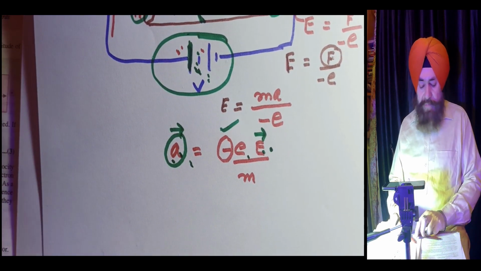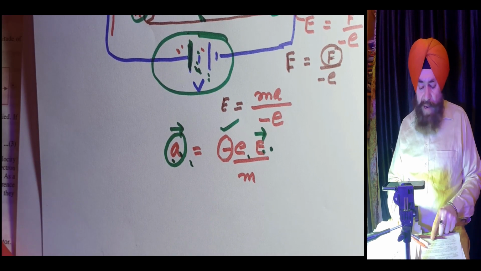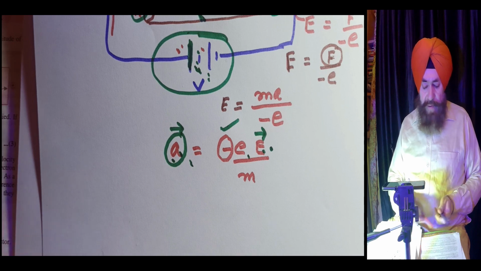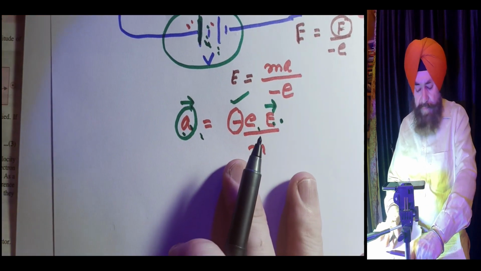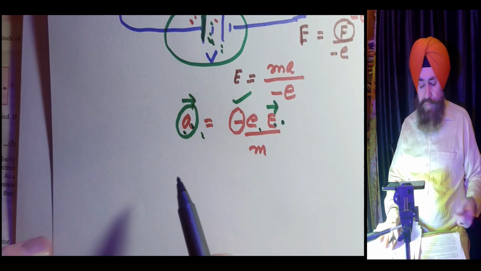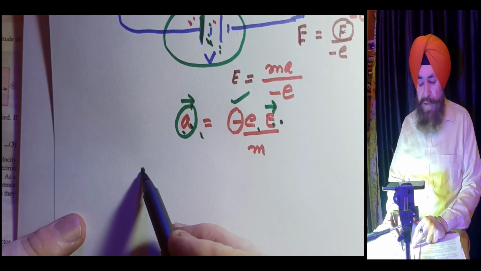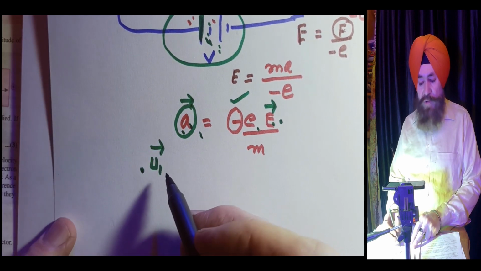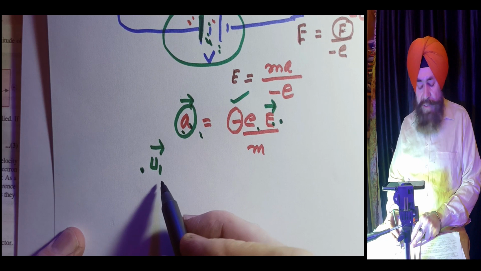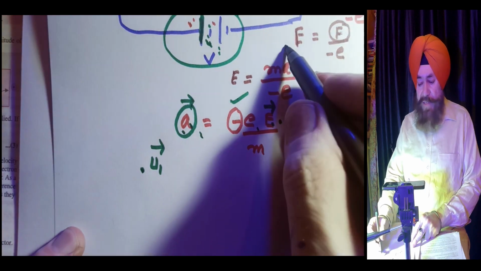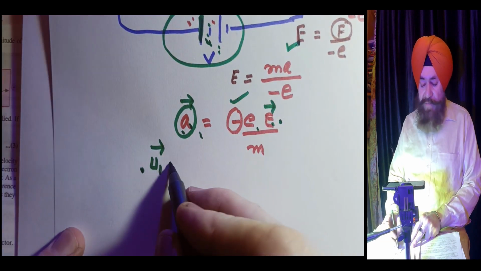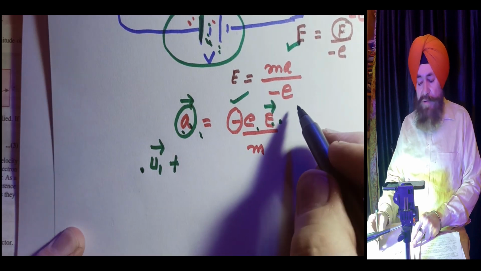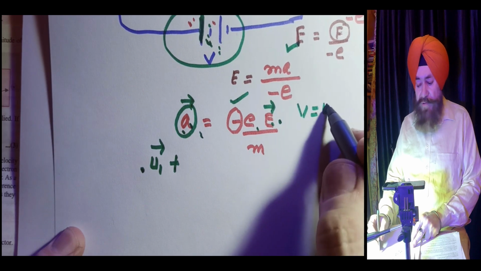Now, at any instant of time, any electron having thermal velocity u1 is then accelerated by this electric field and acquires another velocity. You know, v equals u plus at.